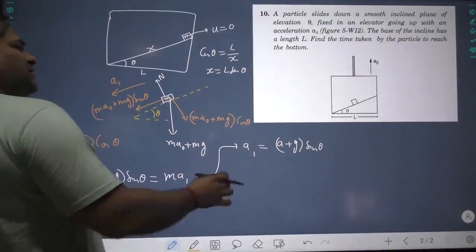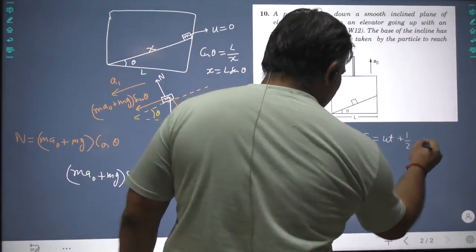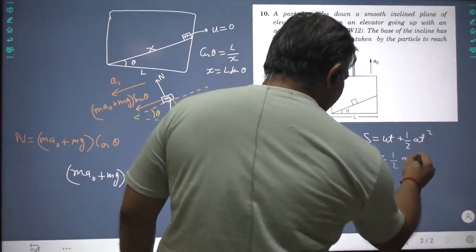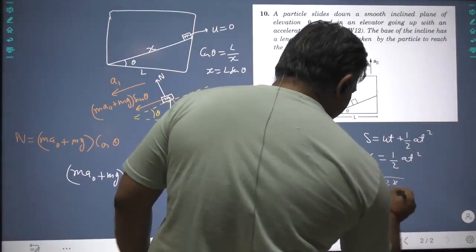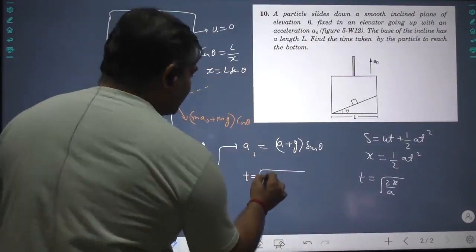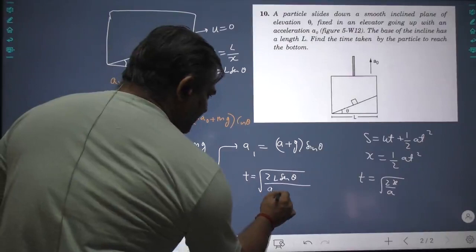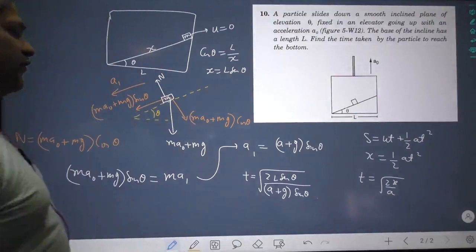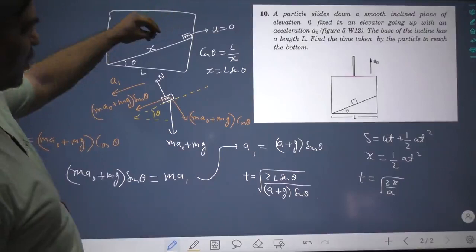So how much time does it take to travel x? We will simply use s equals ut plus half at square. So s is x, u is 0, so it is half at square. So time taken will be root of 2x by a. So the time taken will be root of 2 times x, that is 2L sec theta, whole upon a, which is a plus g sin theta. So this is the total time taken by this small block to come down.